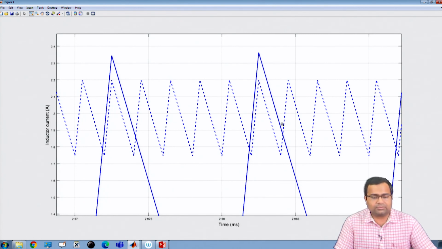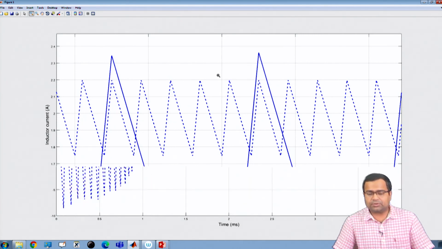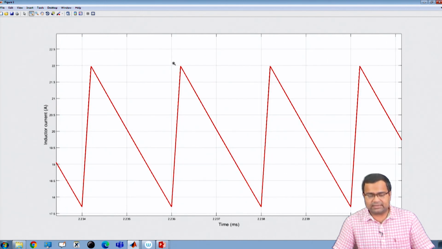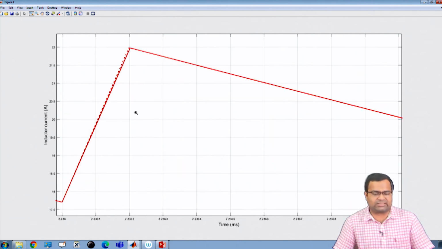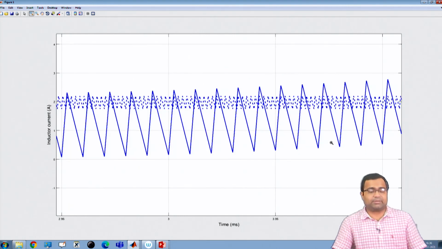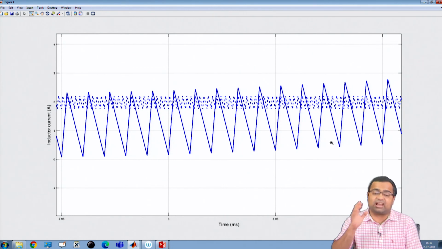So the IBC converter waveforms are matched exactly. It is very hard to distinguish, and stable.